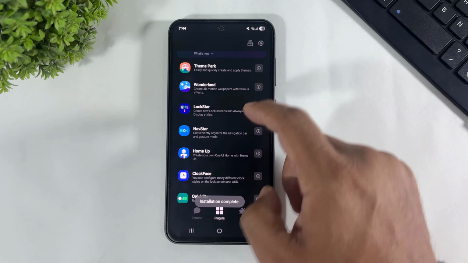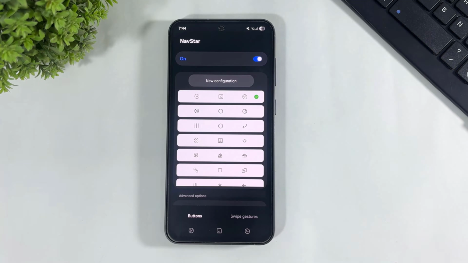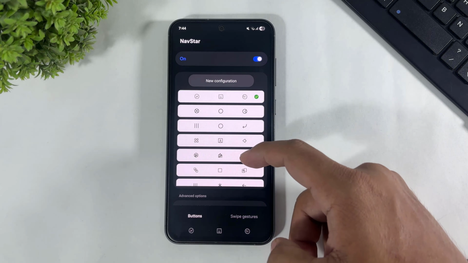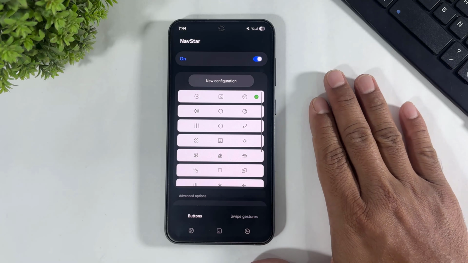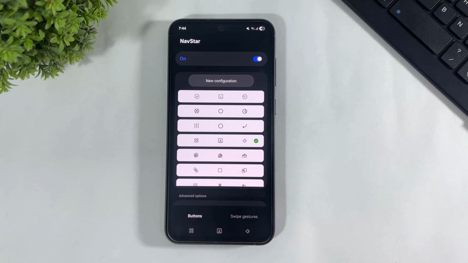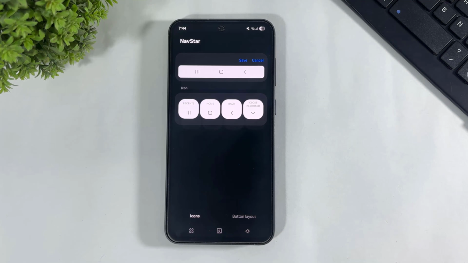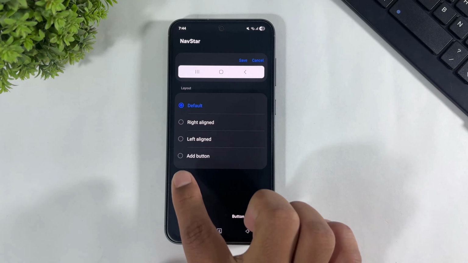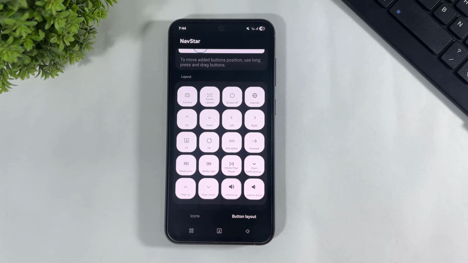After the update, simply open NavStar and turn on NavStar, and look at these many preset navigation buttons on this module. But to add volume buttons, simply go to new configuration. Go to button layout. Tap on add button. Scroll, add volume up and volume down.